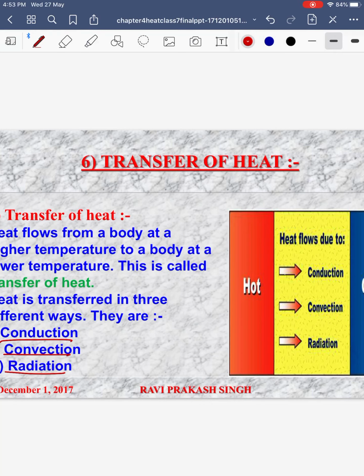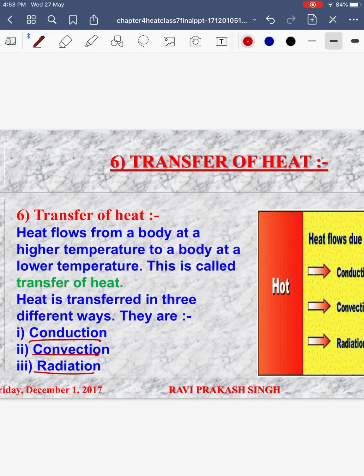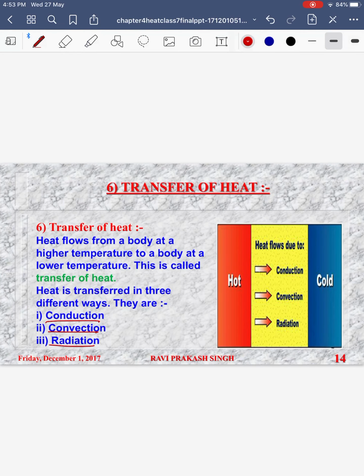Last time we had started with the chapter on heat. Today, continuing with the same chapter, we will be discussing transfer of heat. Transfer of heat is basically the flow of heat from a body at higher temperature to a body at lower temperature. I told you last time that heat always flows from a hotter to a colder body, or from the hotter to the colder end of the same body, until both bodies attain the same temperature.